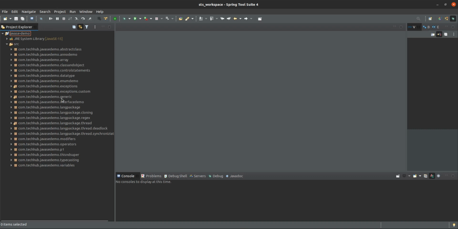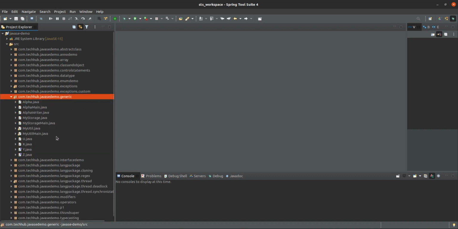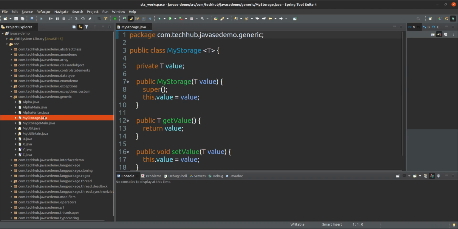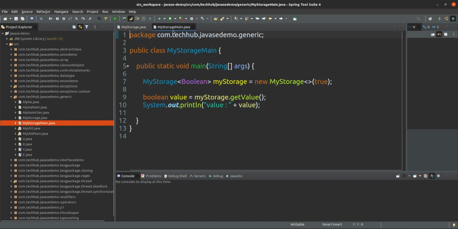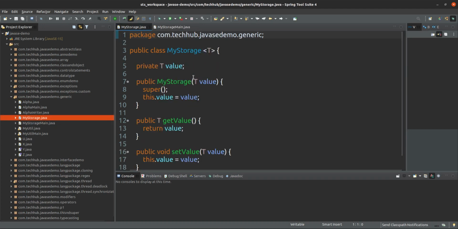So, generics. Suppose here I have created my storage class, and in that I am taking the value as a string.